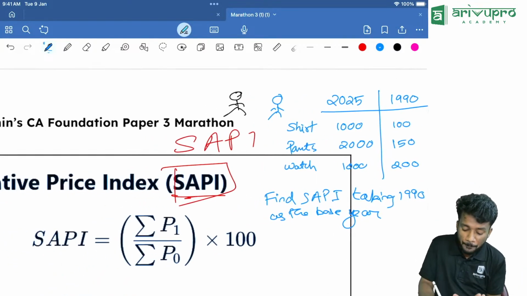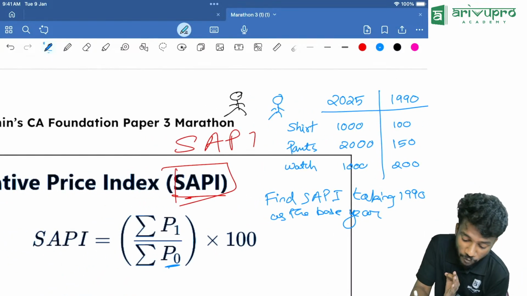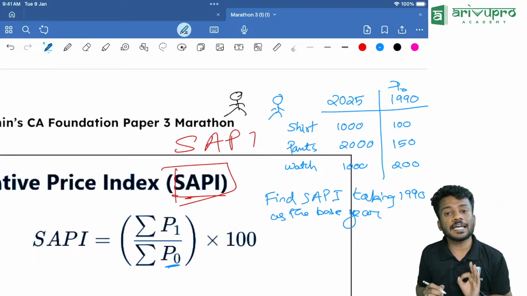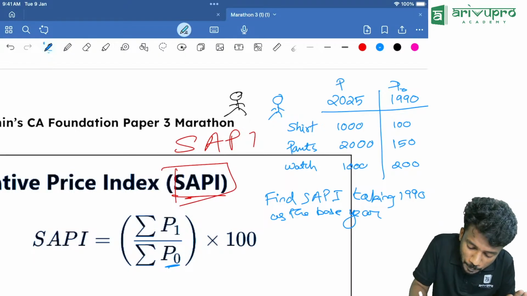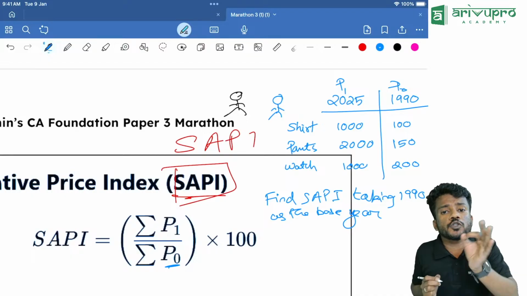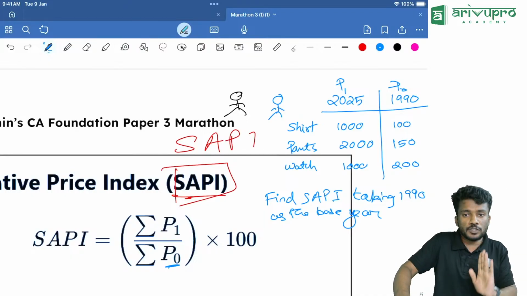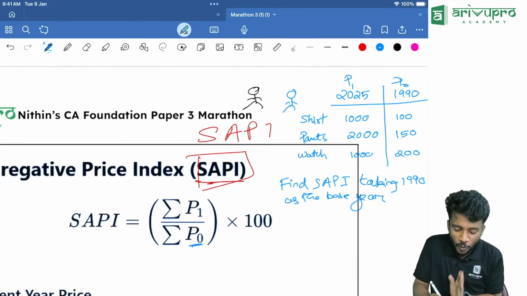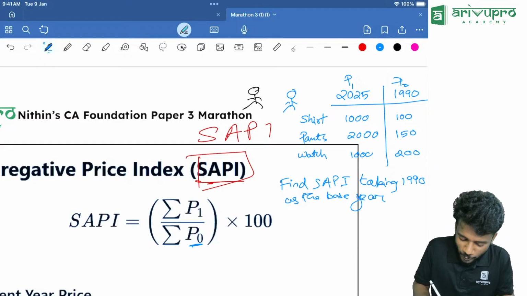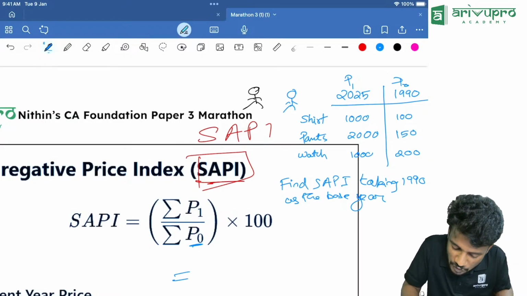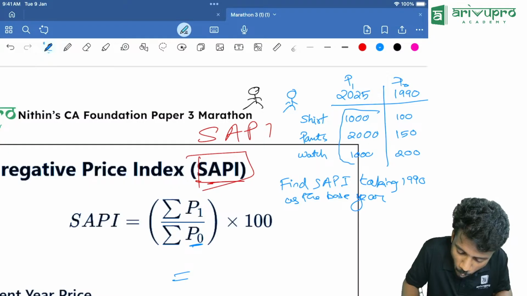So, sigma P0 value will be for what year? 1990. Then P1 or Pn value will be for which year? 2025. Now we need to know what is sigma P1. How will you find sigma P1, people? Sigma P1 means we need to add all these values.